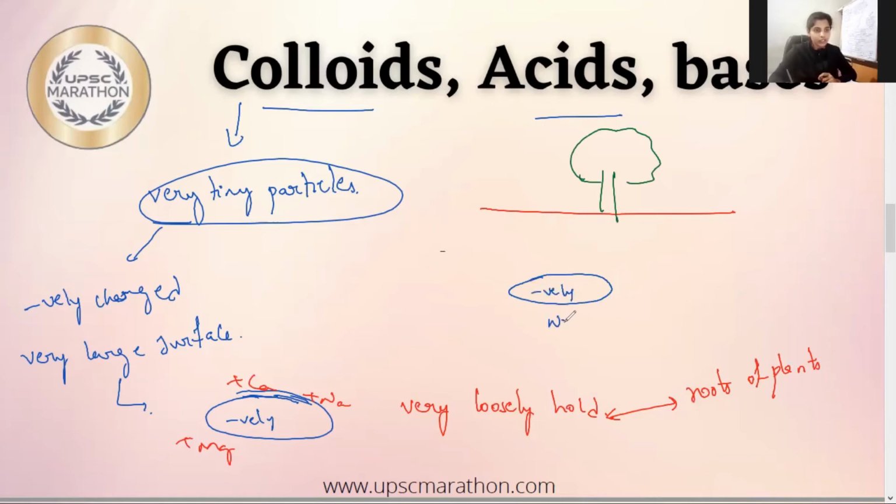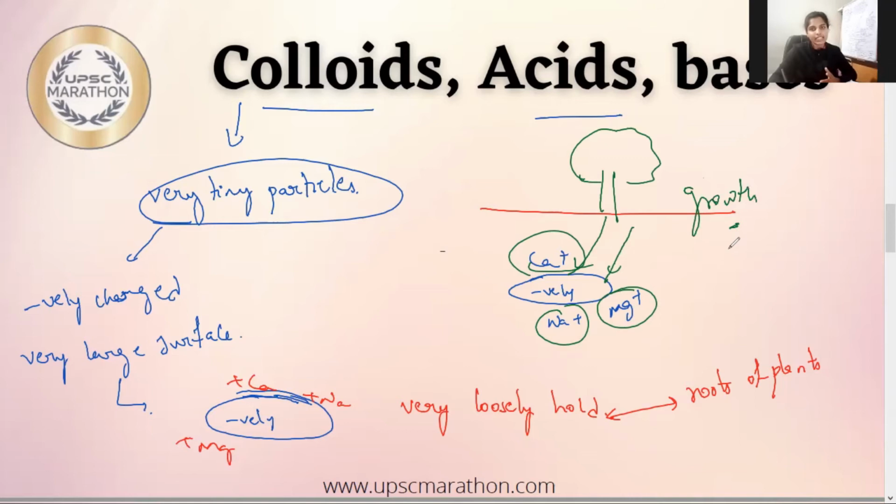It has bases around it, loosely held. Now the roots of these plants will reach this colloid and extract these bases from these colloids and use those bases for its growth, because bases are nothing but the nutrients which are very necessary for plant growth. So now just imagine what will be the situation if there is an absence of colloids.